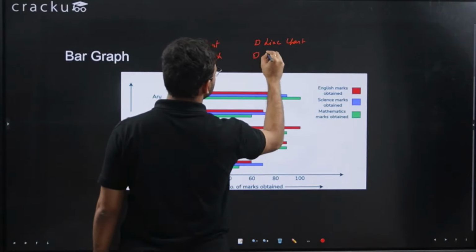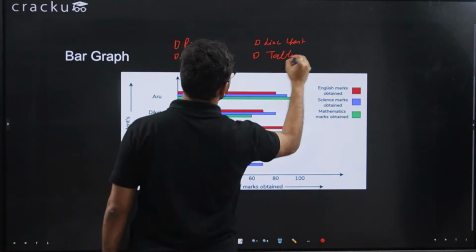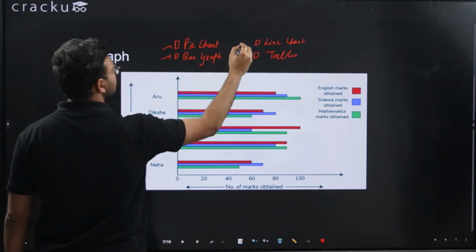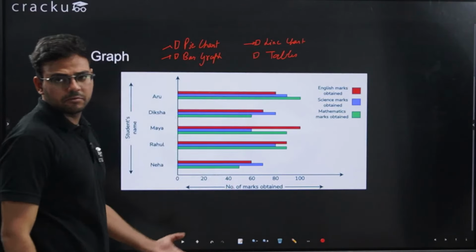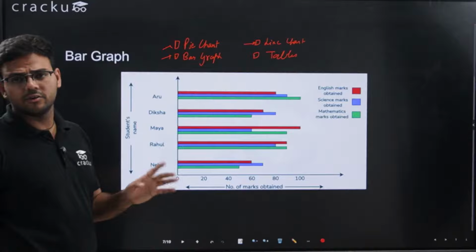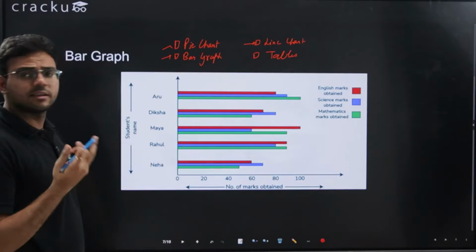And then we have tables. So these three are the charts. Basically, there will be a certain chart provided to you, and you have to read that chart, interpret that data, and answer the questions.